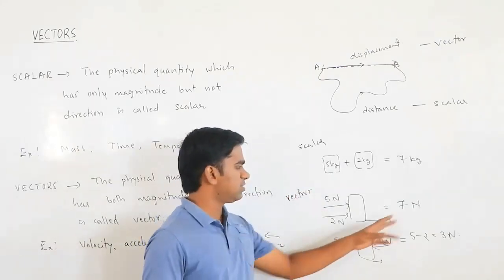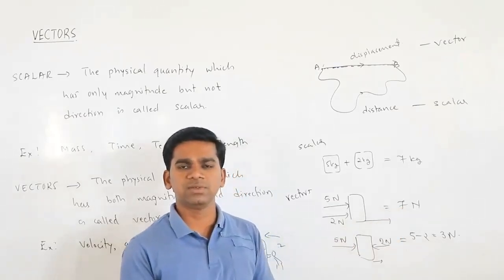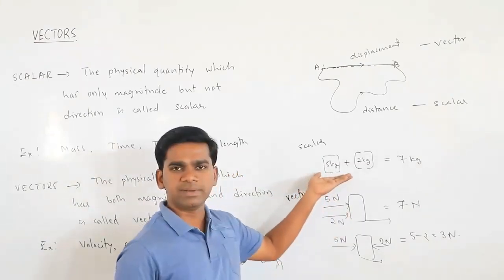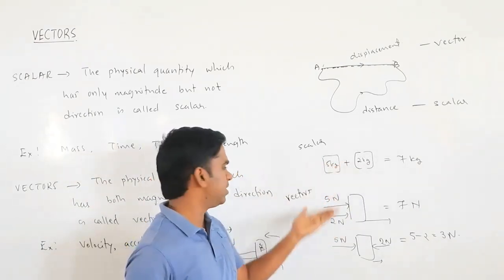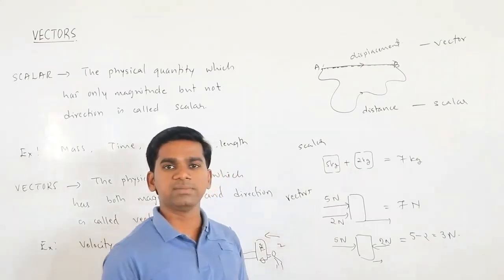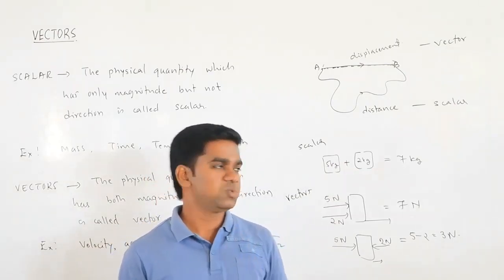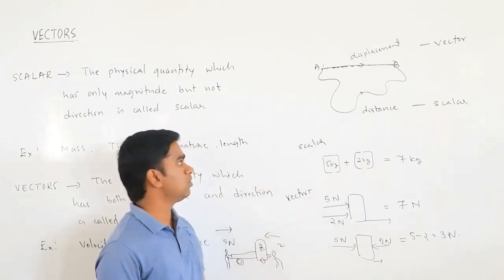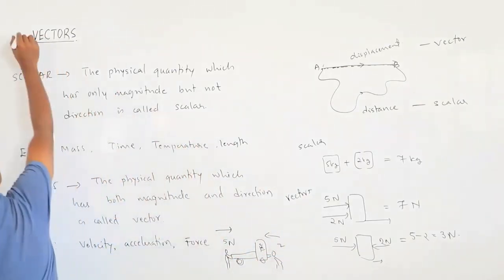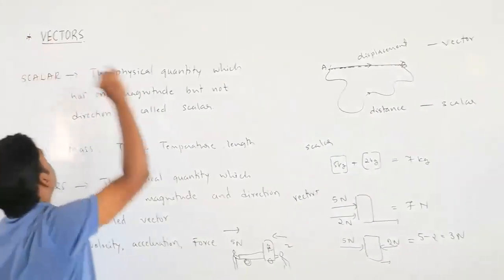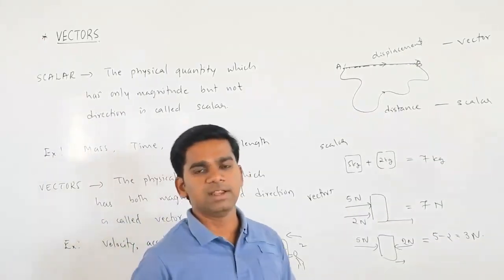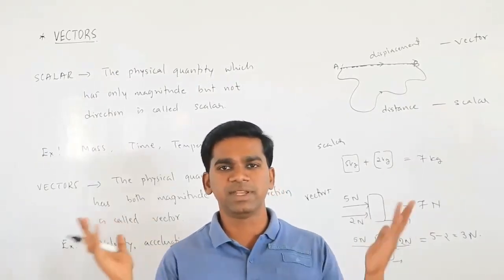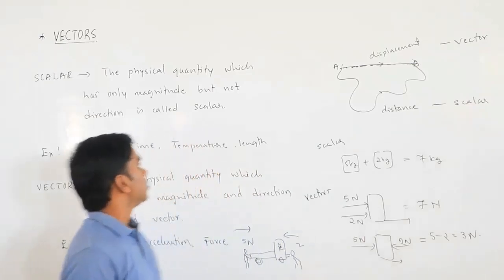So in vectors, if you change the direction, your addition, subtraction or multiplication changes. But with scalars you can use simple normal algebra, while you cannot use normal algebra in the case of vectors. That is why I am going to concentrate on vectors, and that is why we are taking the heading as vectors. Now we can start with vectors. What exactly is a vector? How can we add, subtract, multiply, all those things? Okay, we'll see.